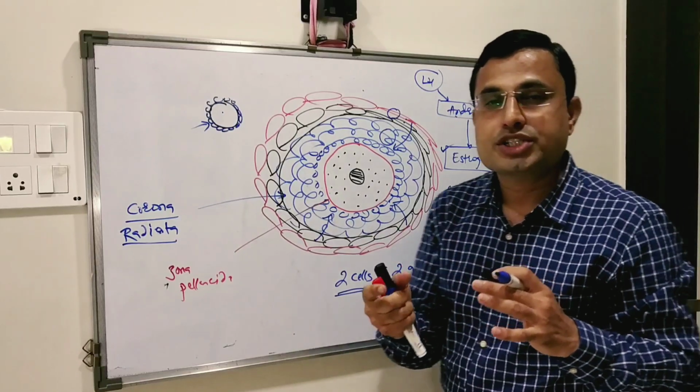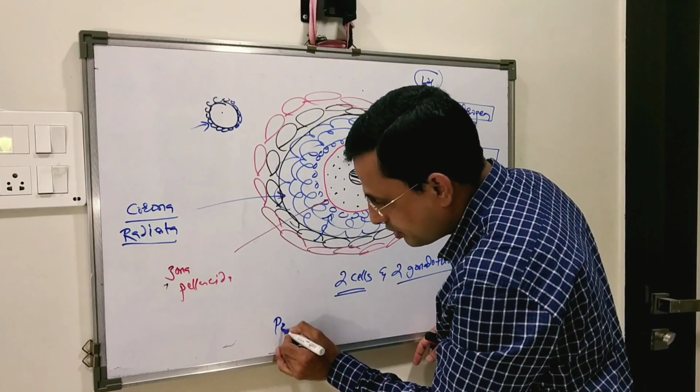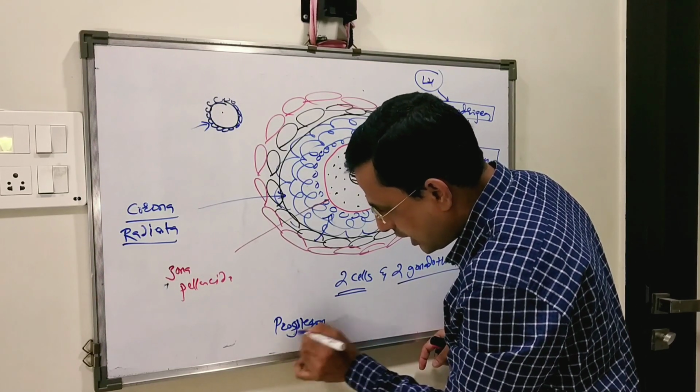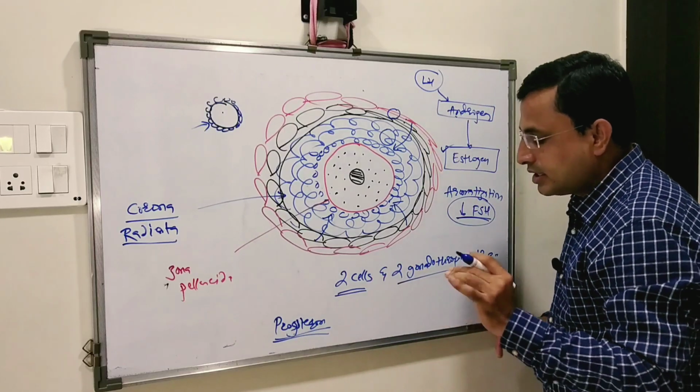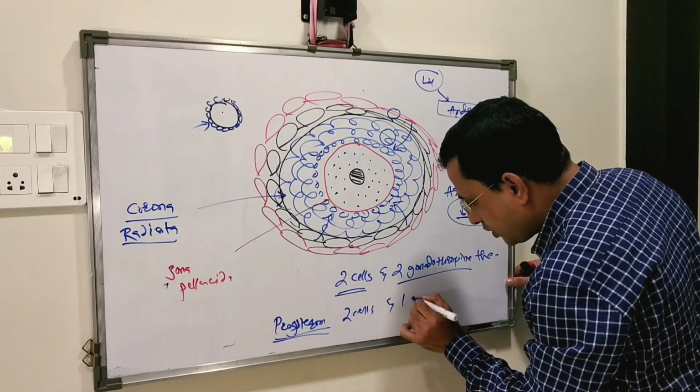But after ovulation, the corpus luteum is going to synthesize progesterone, and this synthesis occurs by two cells and one gonadotropin.